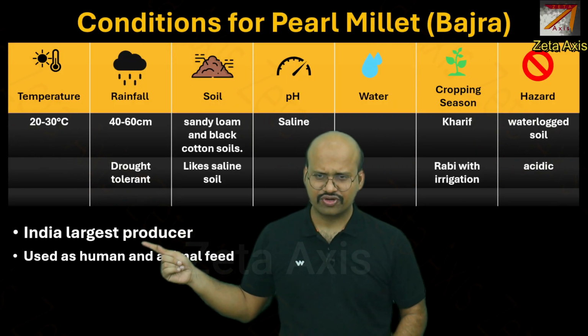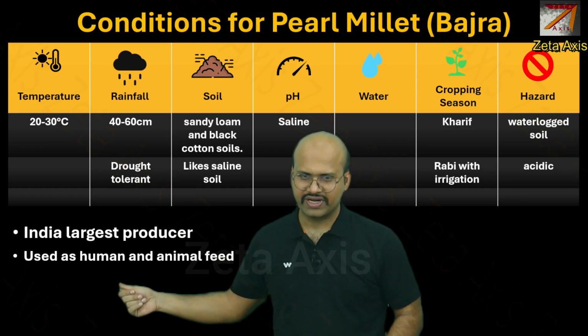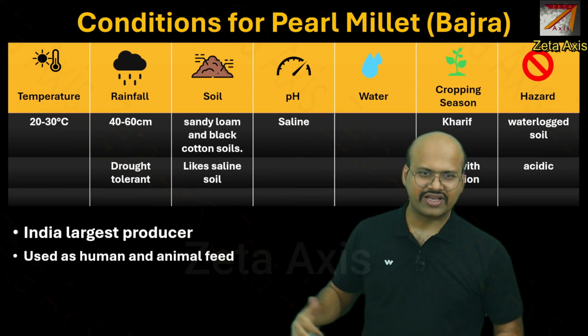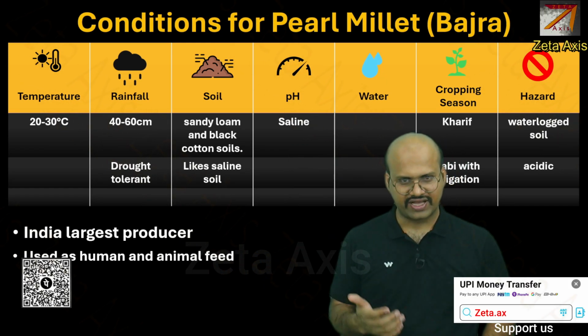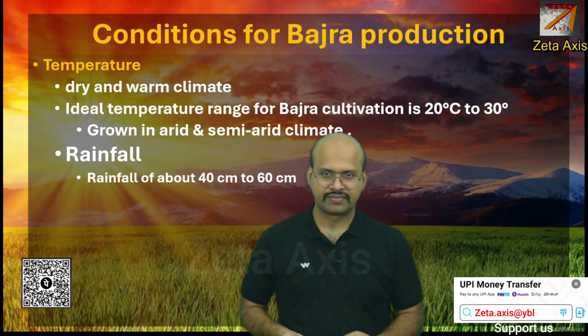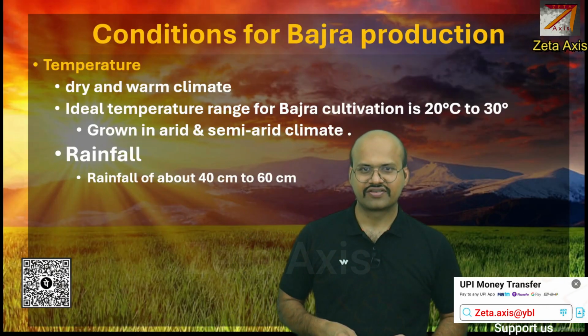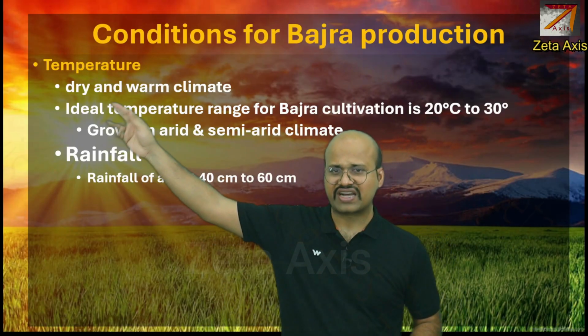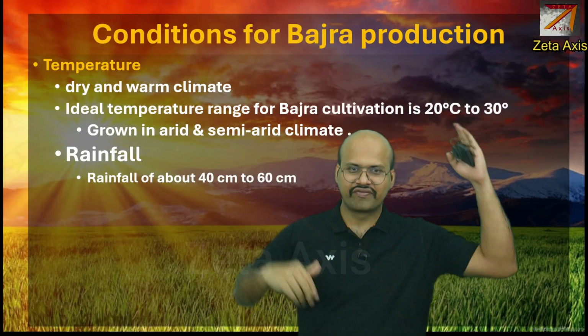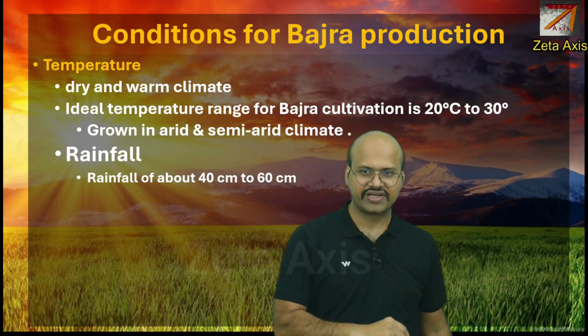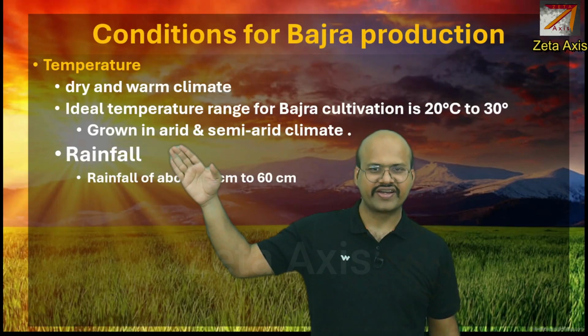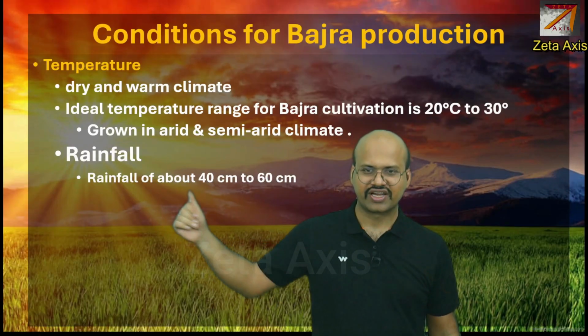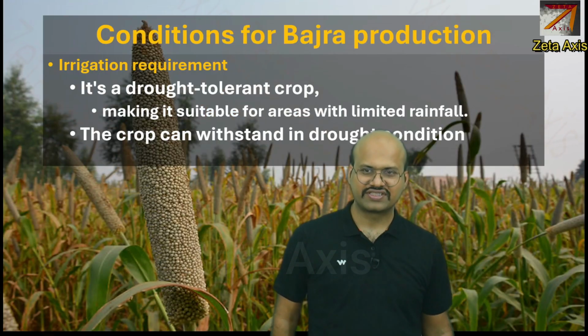India is the largest producer and it is used for human as well as animal feed. So it can be consumed by humans as well as animals. The conditions which we can see in detail is that it requires a dry and warm climate, which we have already seen. We have seen the temperature range, that is 20 to 30 degrees Celsius, and it is a crop of arid and semi-arid climate with a rainfall of around 40 to 60 centimeters.